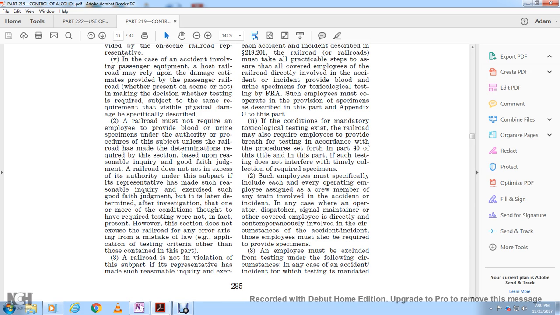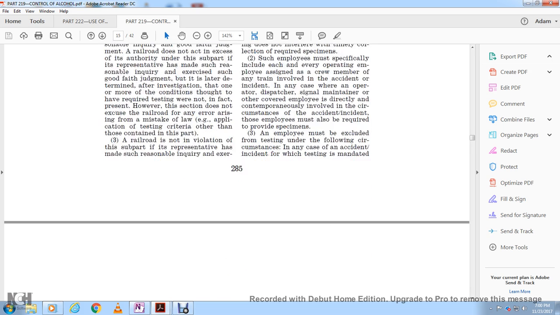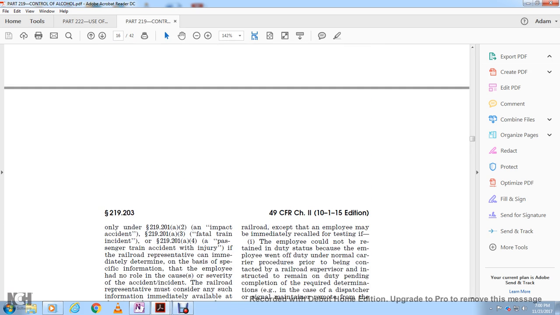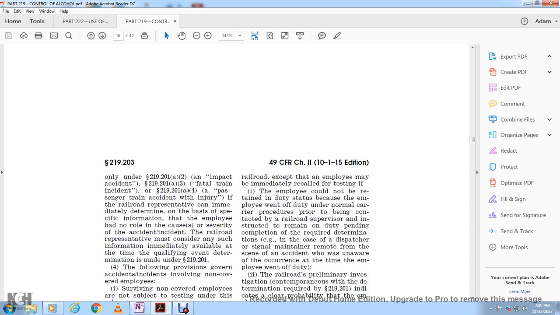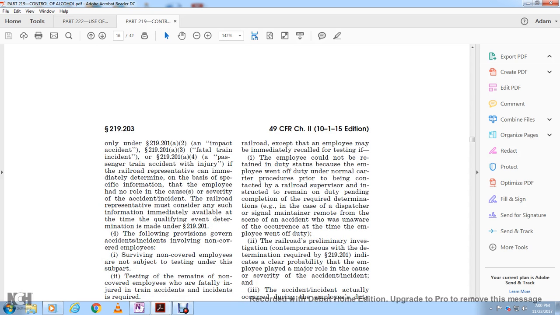An employee must be excluded from testing under the following circumstances that indicate that the accident incident testing is mandated under 219.201(a)(2), the impact accident; 219.201(a)(3), the fatal train incident; 219.201(a)(4), the passenger train accident; and the injury. If the railroad representative immediately determines the basis for the specific information, the railroad representative must consider any such information immediately available at the time of the qualifying event when the determination is made under 219.201.